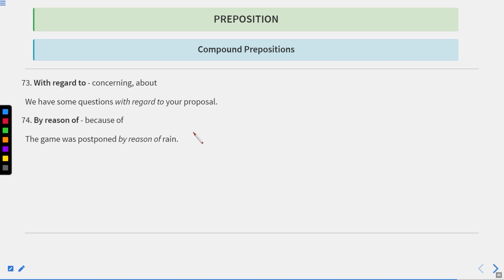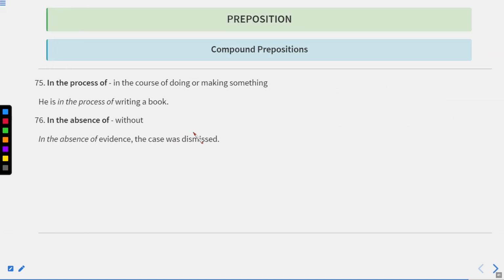With regard to means concerning or about. We have some questions with regard to your proposal. By reason of means because of. The game was postponed by reason of rain. Okay. So if you show some reason, you can say by reason of. Okay. It means due to this. So the game was postponed for what? Why? By reason of rain.